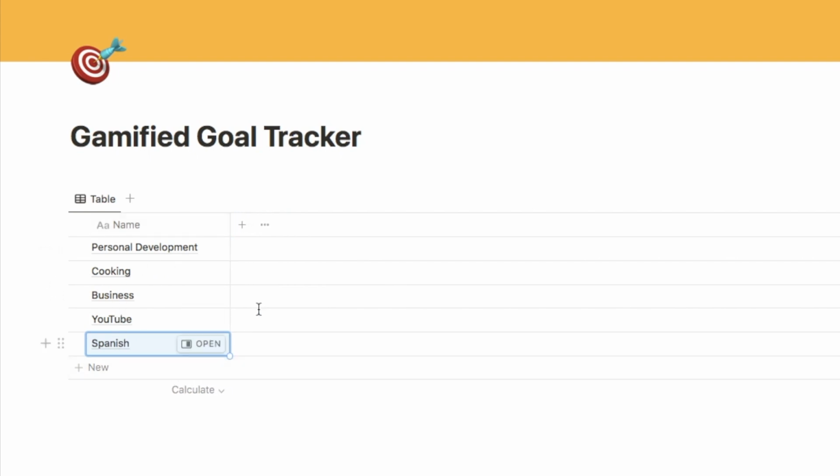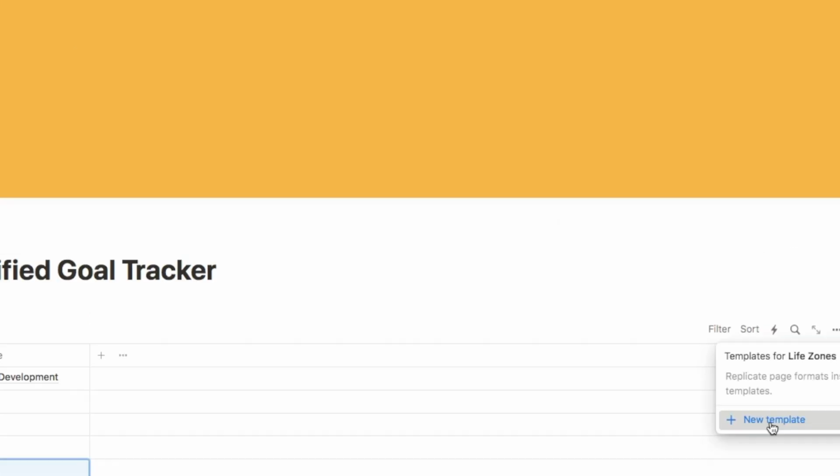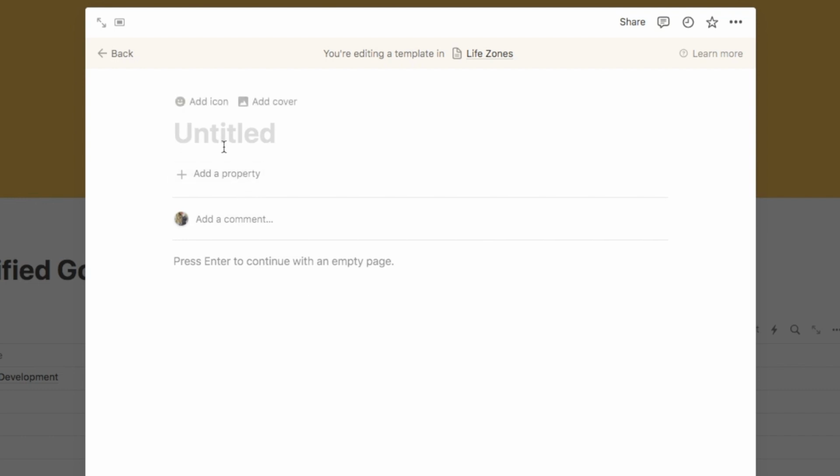I also want to set a default icon for my life zones as well. To do that, we're just going to click on this downward arrow over here, select new template, and all we're going to add to this template is simply an icon.